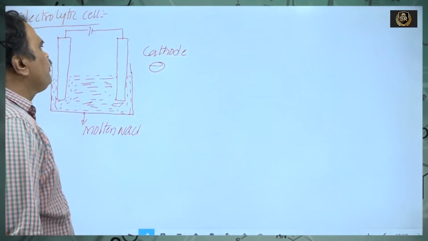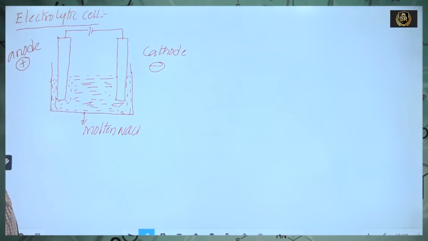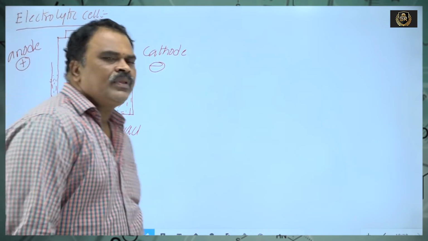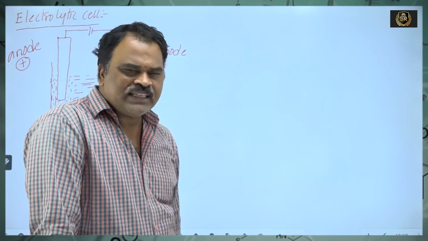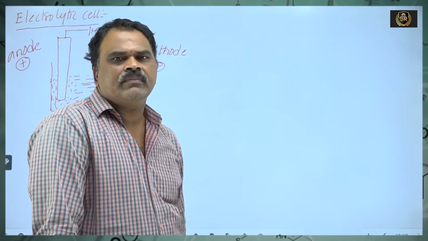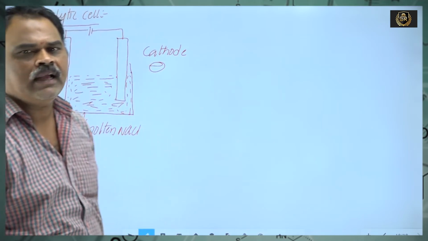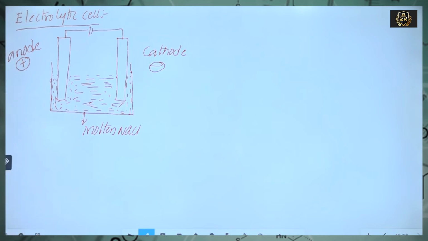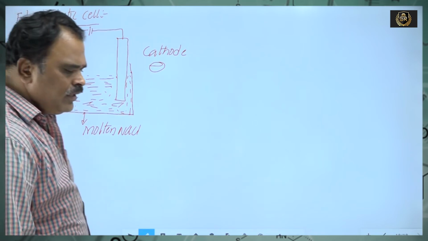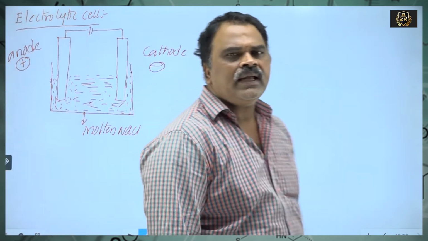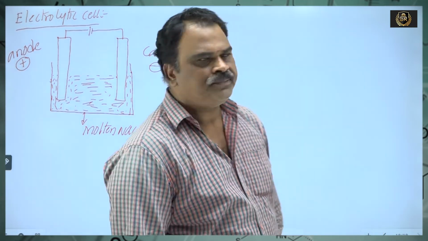The device or apparatus where electrolysis is carried out is nothing but an electrolytic cell. The electrolytic cell consists of two rods. One is the anode, the next one is the cathode. Listen carefully, most important topic, anode and cathode. The sign of the anode is positive and the sign of the cathode is negative.